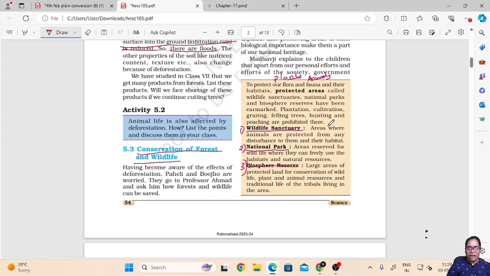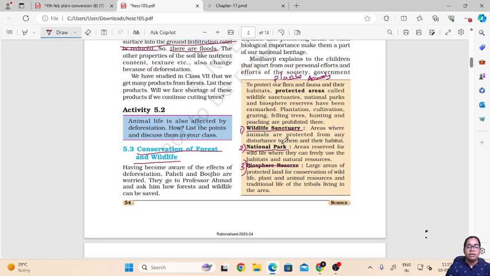So let us see these protected areas in detail, and how they help in conservation of forest and wildlife. What is a wildlife sanctuary? These are areas where animals are protected from any disturbance to them and their habitat. These are inside the forest only, and no human interference is allowed in such areas, and their habitat and the animals are protected together.